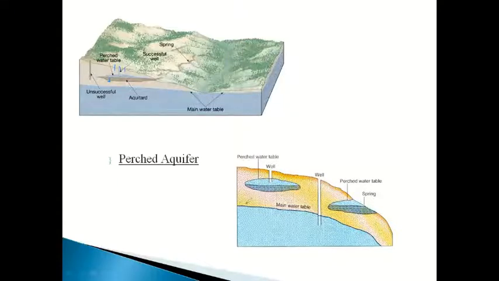And this is the normal water table. You can see here also there is a normal water table. Okay, so this is an unconfined aquifer. See the difference between unconfined aquifer and perched aquifer. Perched aquifers are very small in size compared to unconfined aquifers.